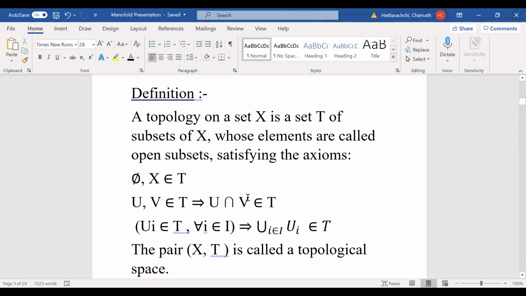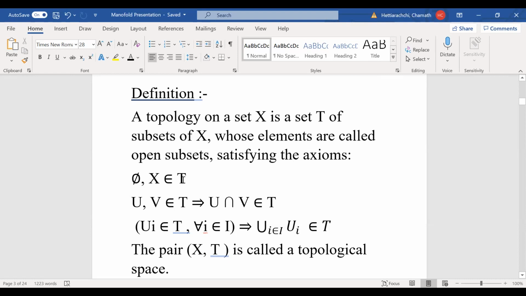So this is going to be any set X. If you call the space X, it is a set. Then we are going to define a topology on this set X, which we call T. It is going to be a collection of subsets of X whose elements are called open subsets, satisfying three axioms. The first one is, the null set and the set X itself should belong to T,